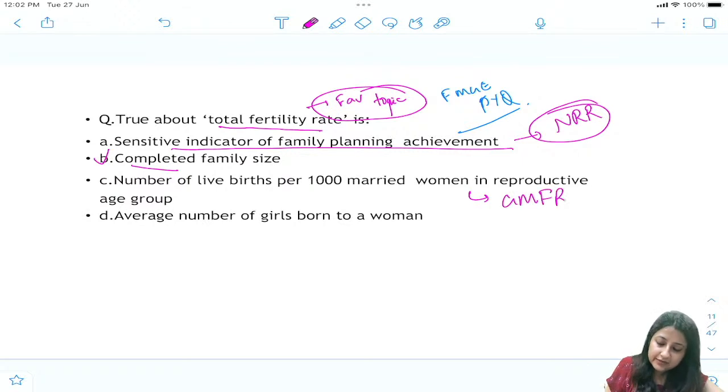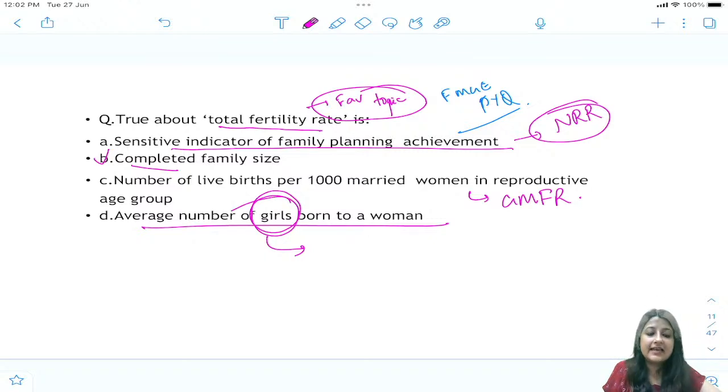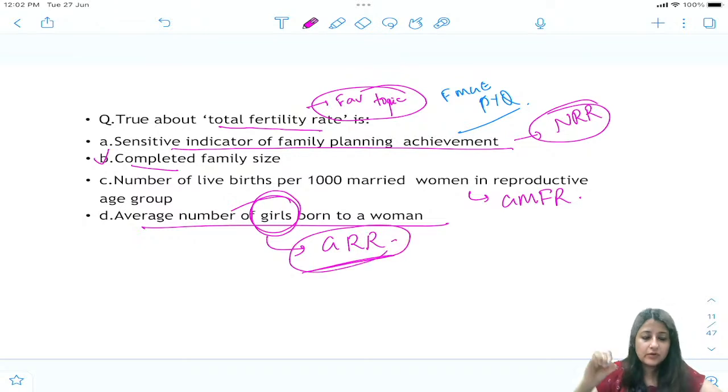General marital fertility rate. Average number of girls, गर्ल्स से G for G, गर्ल्स से gross reproduction rate. Okay, everybody, ठीक है? All right, so that is very very important. Good. Per 1,000 married women है ना, married woman. So general marital fertility rate.